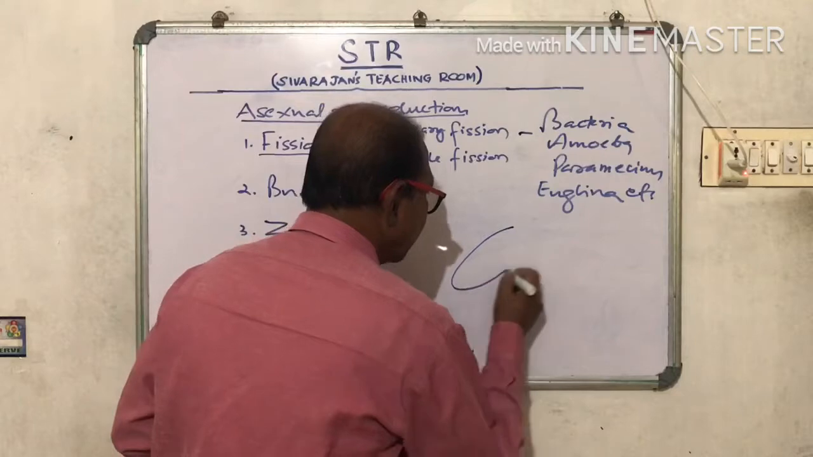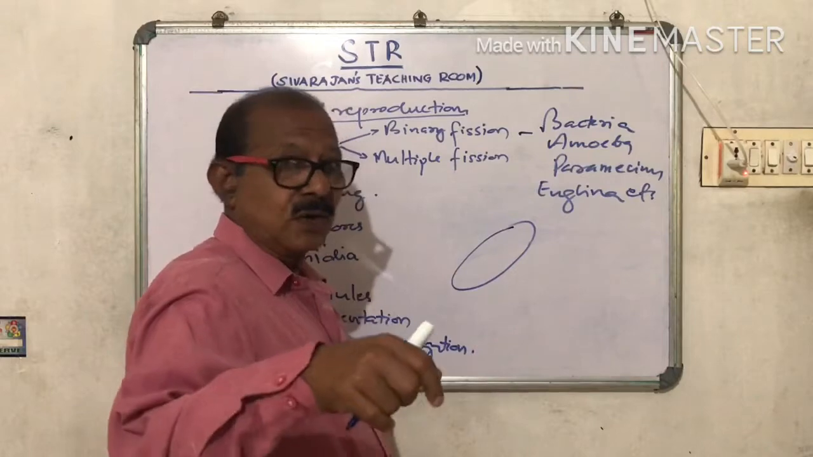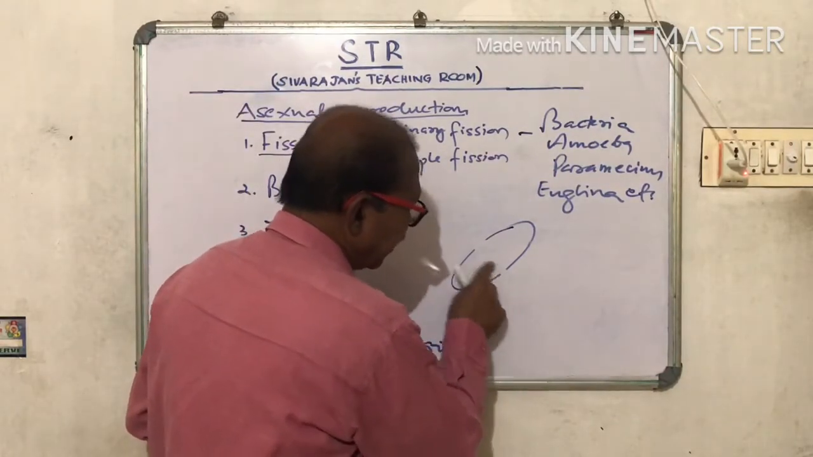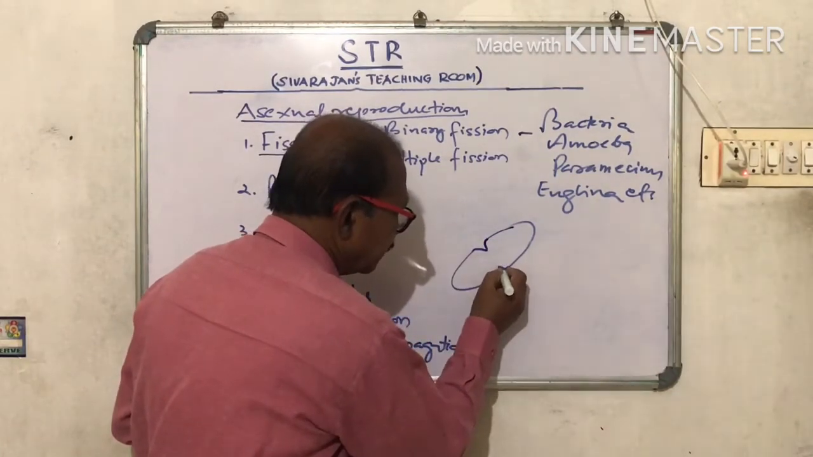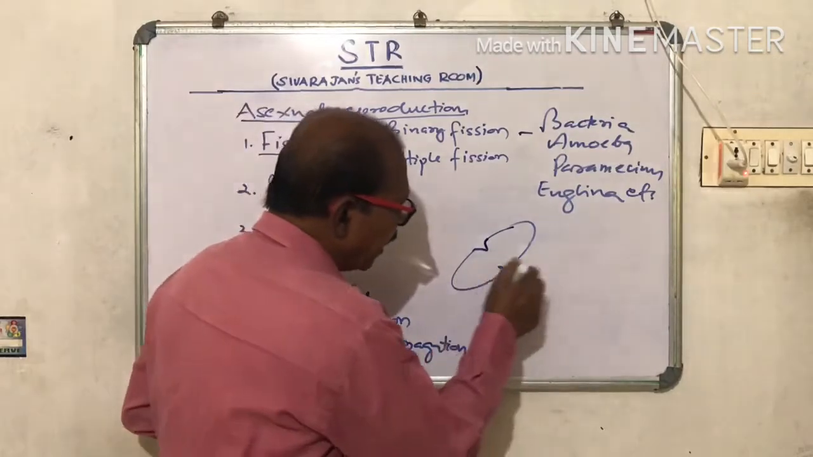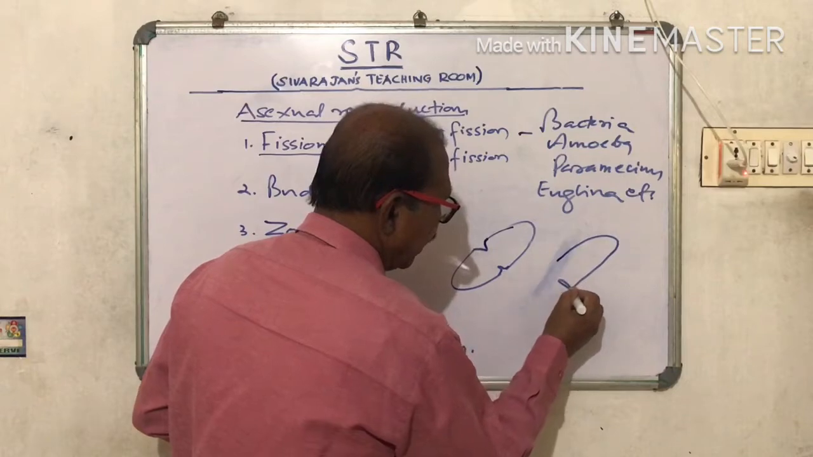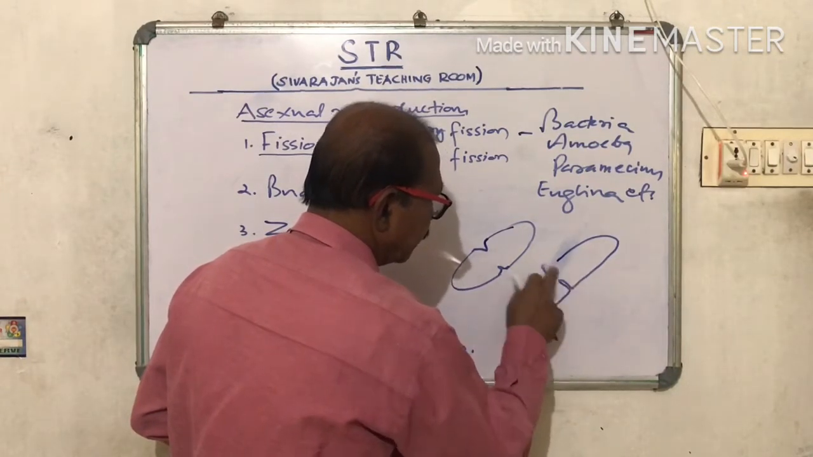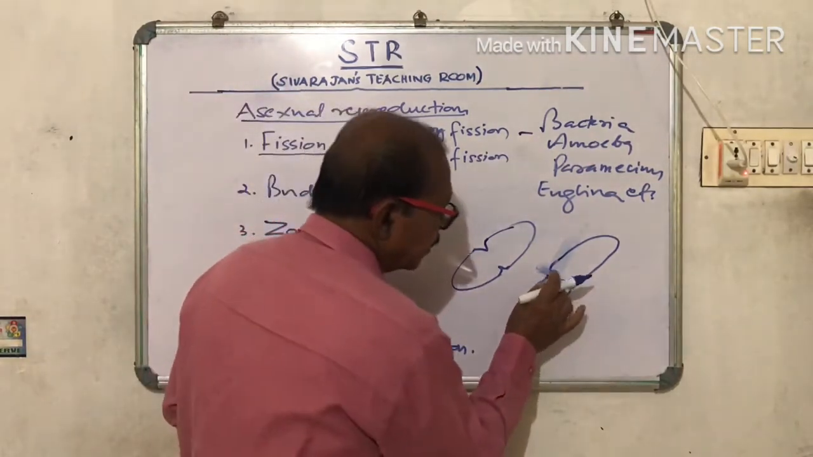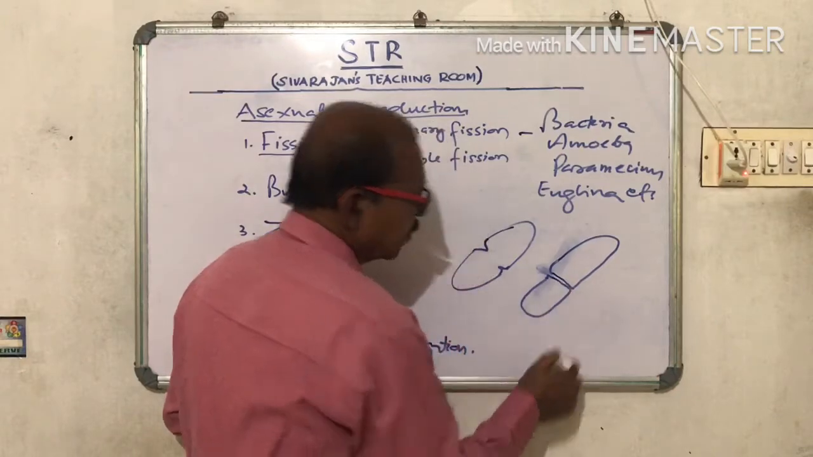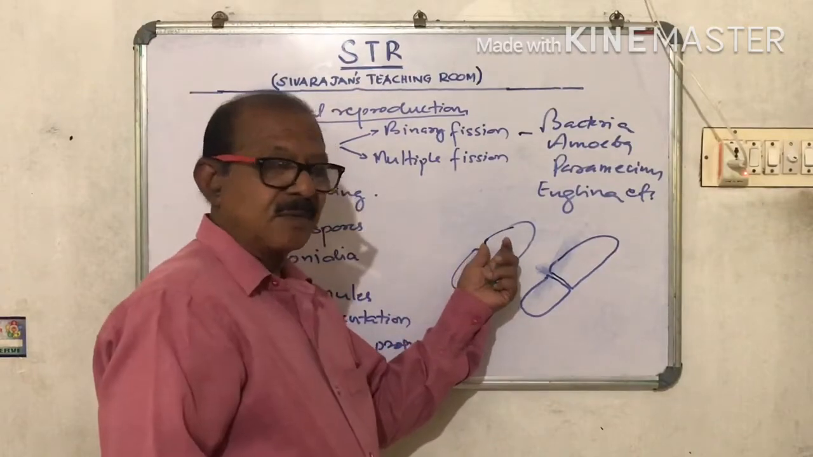So see, this is a bacteria. When this bacteria is fully grown, a constriction appears in the center. This constriction gradually becomes deep, and they meet and it divides into 2. So this is binary fission. This is an example for bacteria.